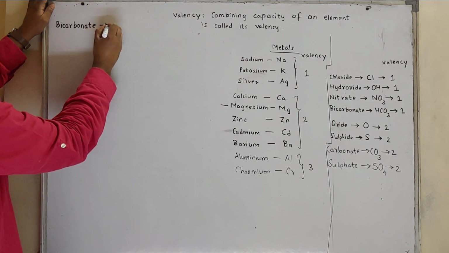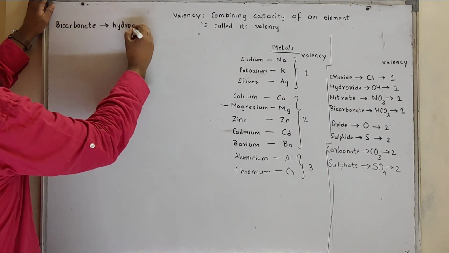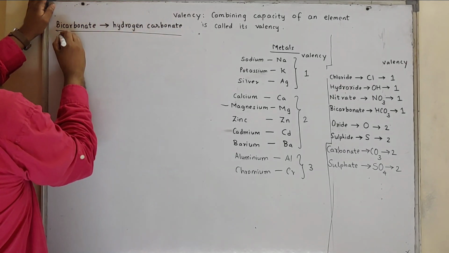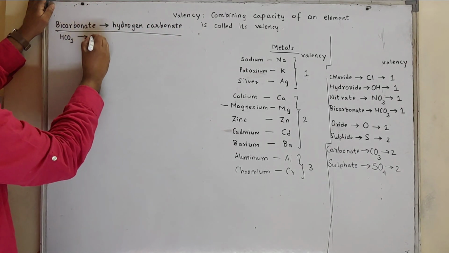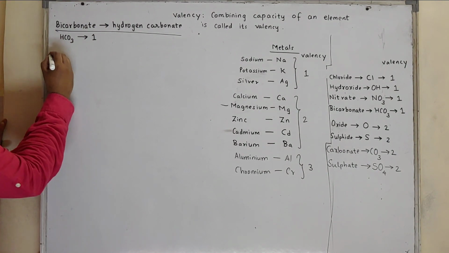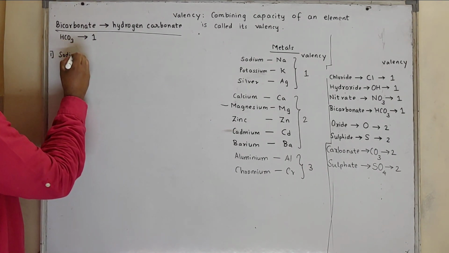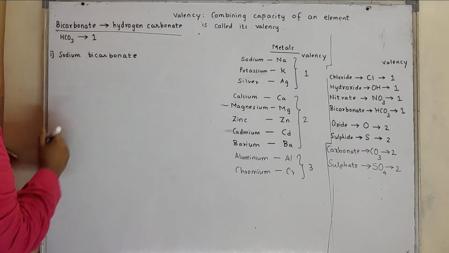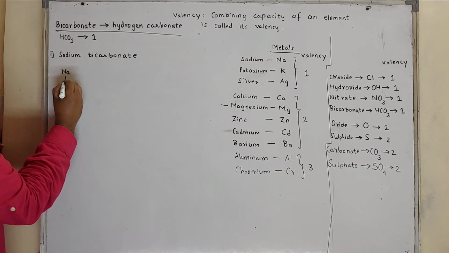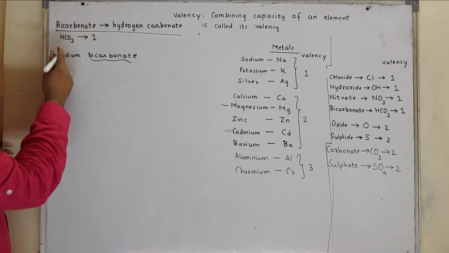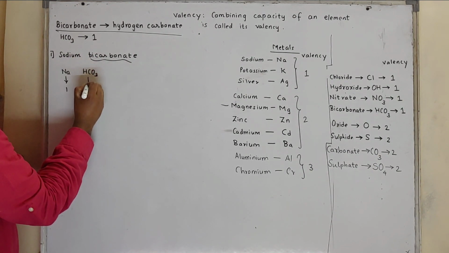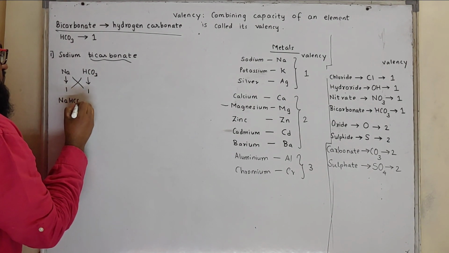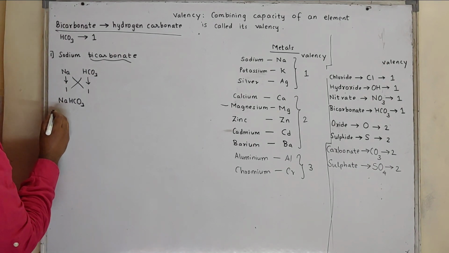Bicarbonate is also called hydrogen carbonate, and its formula is HCO3 and its valency is 1. The most common formula in your textbook is sodium bicarbonate. Sodium, very simple, its valency is 1. What about bicarbonate or hydrogen carbonate? It is HCO3 and its valency is 1. Exchange the valency, formula will be NaHCO3.